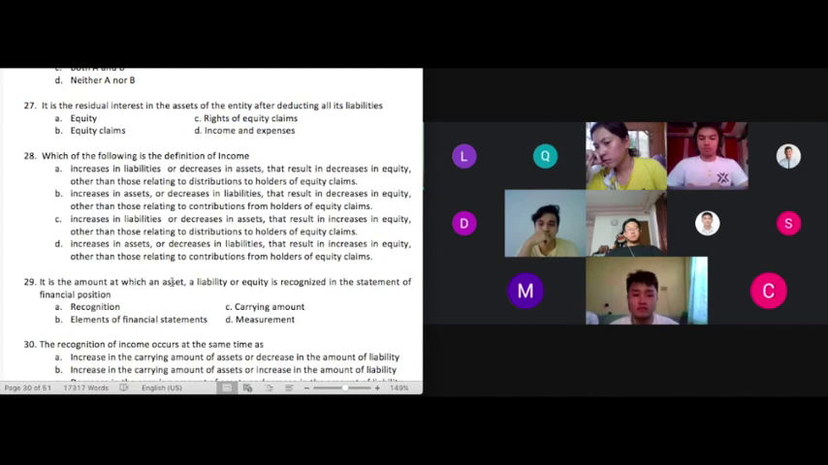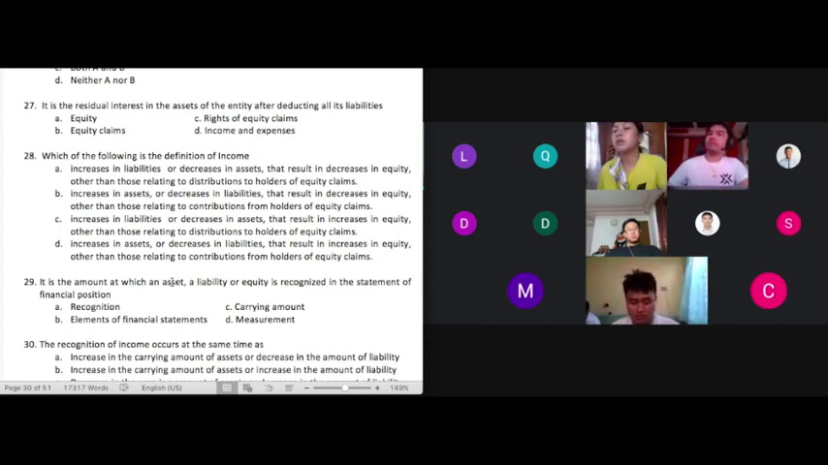So again, you have an income if assets increase or liabilities decrease, but the cause for those changes is not the providers of your equity. It must come from the operations, class. Okay? Letter D might appear intimidating. It's long, but it's a very simple and sensible definition of income, class.